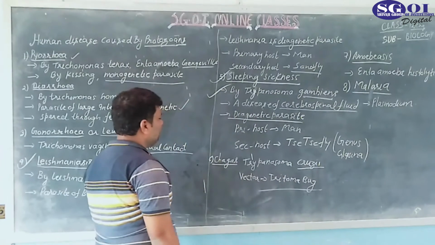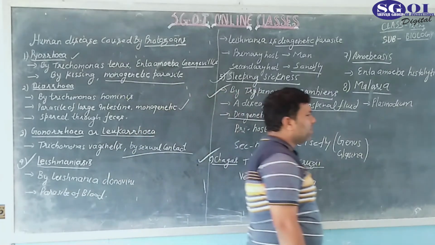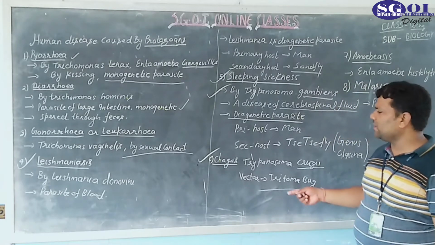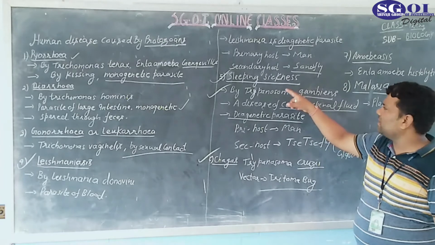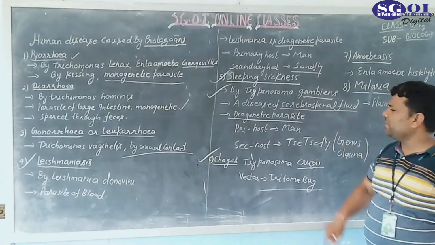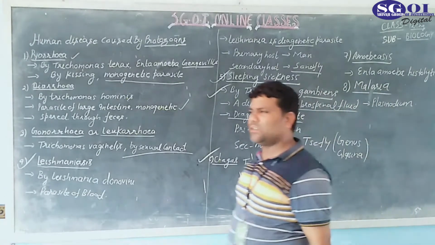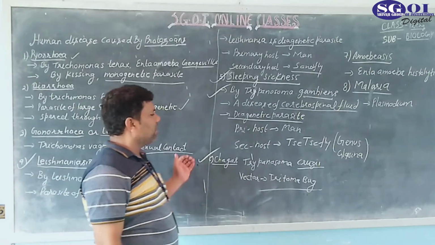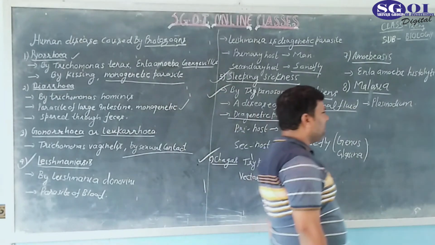Okay. Now come to the next disease. Chagas disease is also known as American sleeping sickness. This one is African sleeping sickness, and it is caused by Trypanosoma gambiense. And this one is called Chagas disease. It is also known as American sleeping sickness, and it is caused by Trypanosoma cruzi.